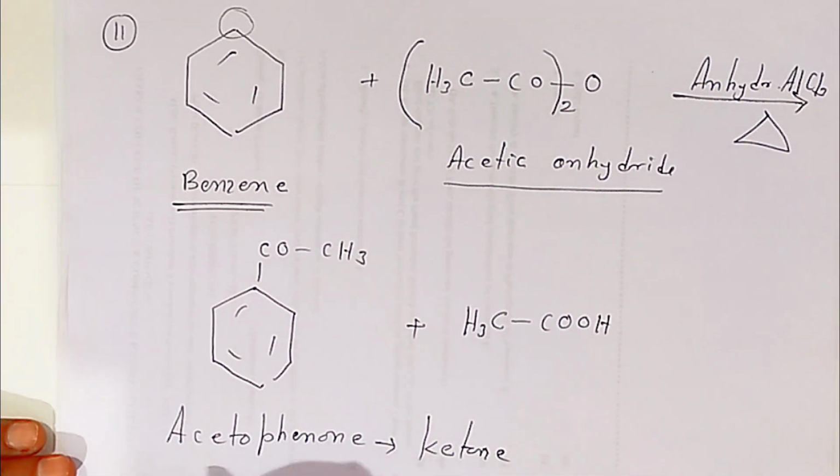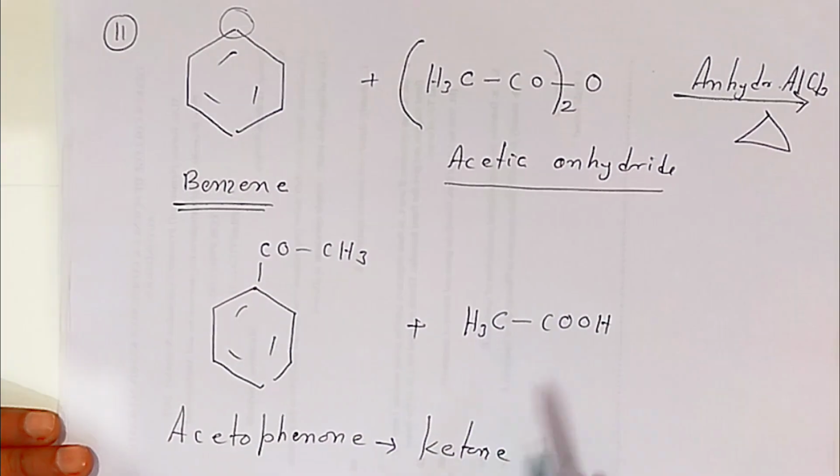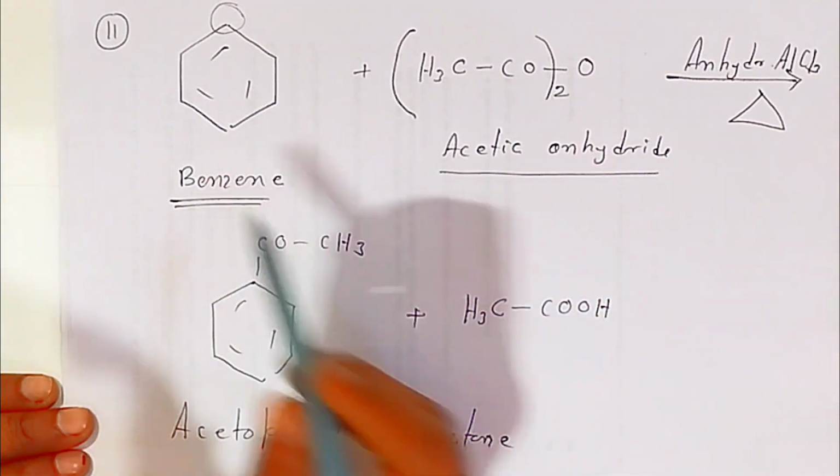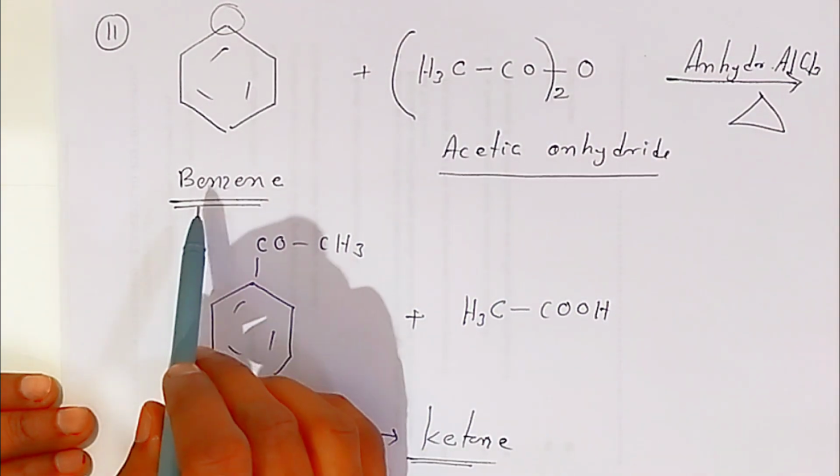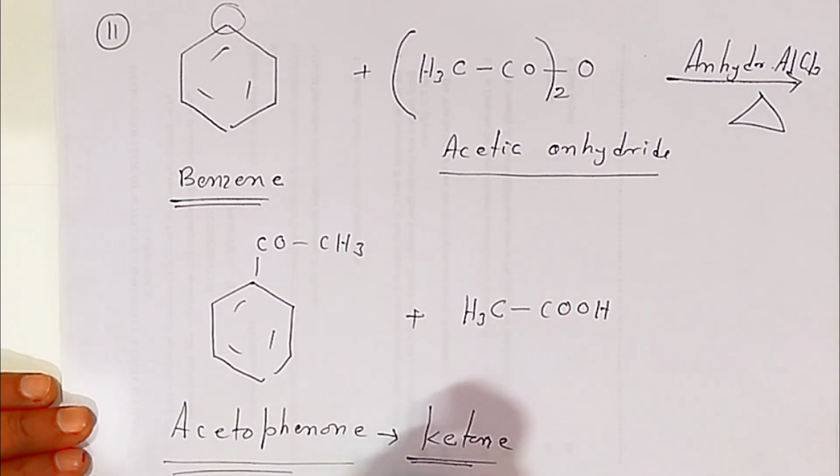This way you have got the ketone from benzene. In examinations they may ask the action of acetic anhydride on benzene. So there is a formation of ketone. The action of acetic anhydride on benzene will always give you ketone, that is acetophenone.